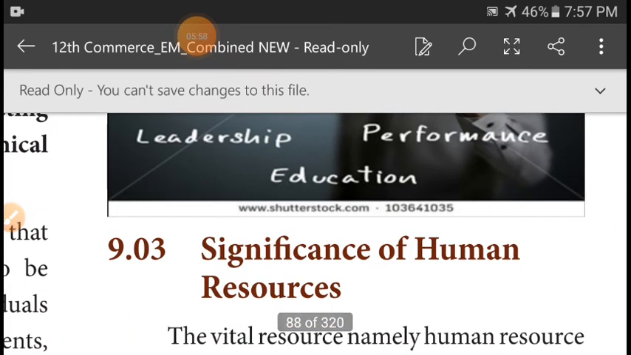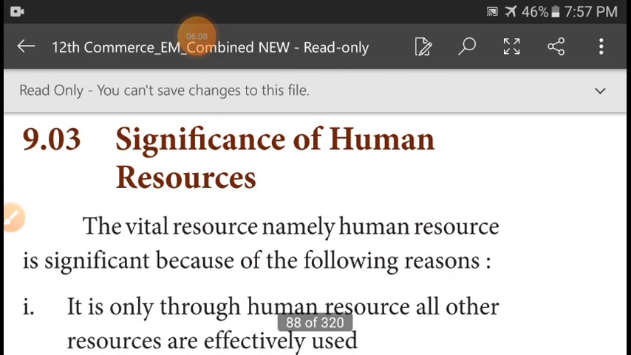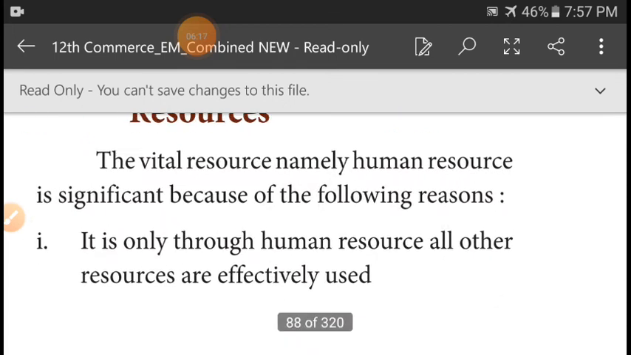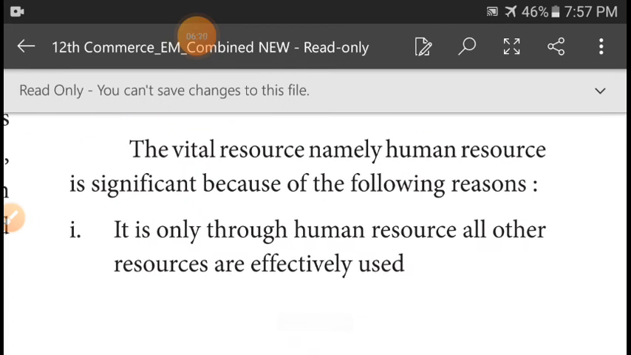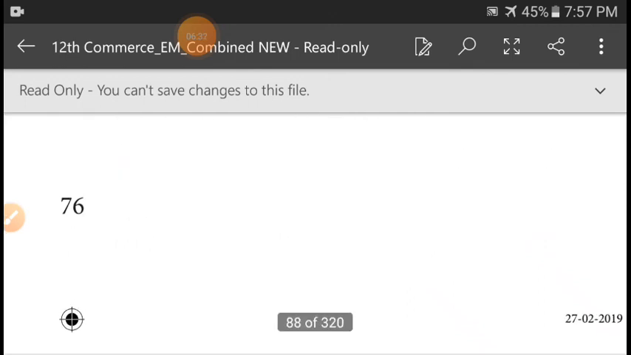The next heading is the significance of human resources. Significance is nothing but importance. The vital resource, namely human resource, is significant because of the following reasons. First, it is only through human resource that all other resources are effectively used. For example, if we want to produce something, we need labor first. So labor is the first human element. With the help of labor, we can produce or alter the other resources.